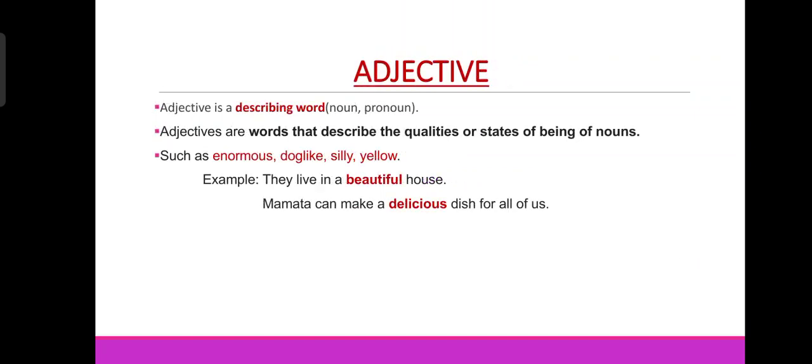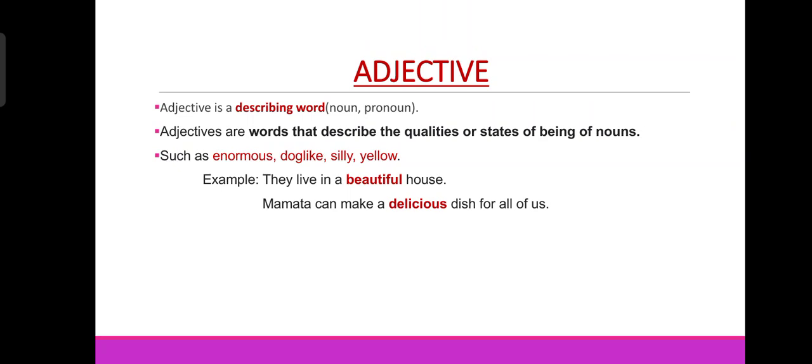Again, so this is adjective. So what do you mean by adjective? Adjective is a describing word. Describing means explaining, narrating something about whom we describe. When we describe the noun or pronoun, that is adjective. So adjective describes noun or pronoun.